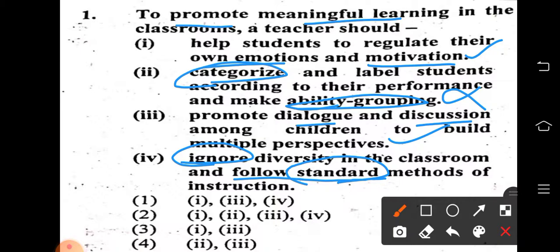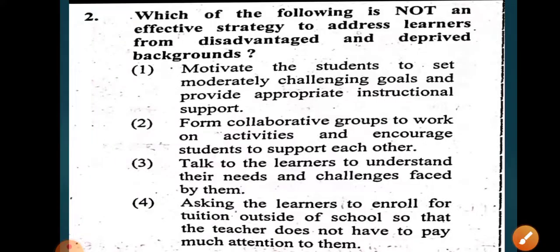Standard method of instruction is not correct in a classroom where individuals with different abilities are there. So options 1, 3 and 4 are correct. Option number 1 is the right answer.